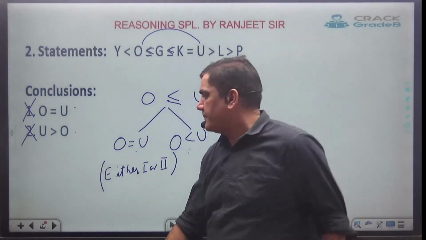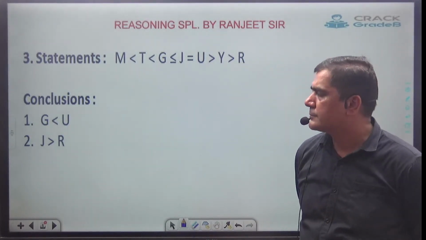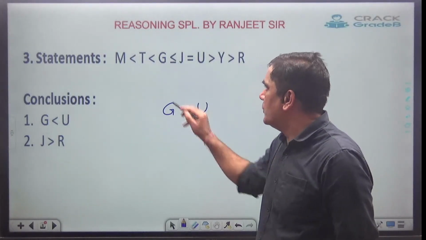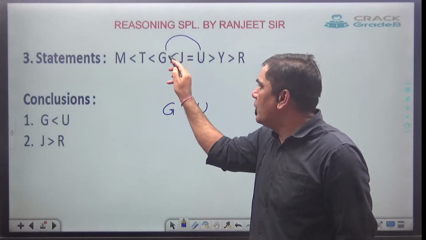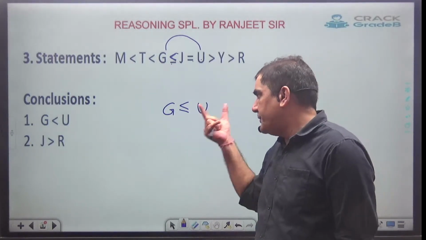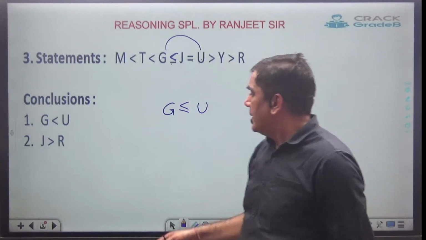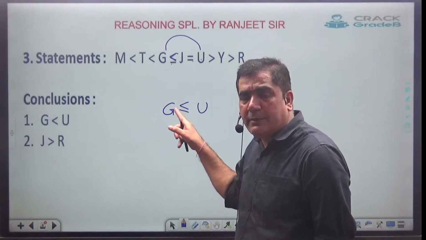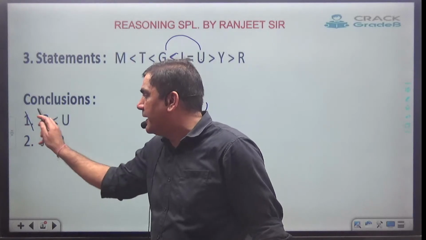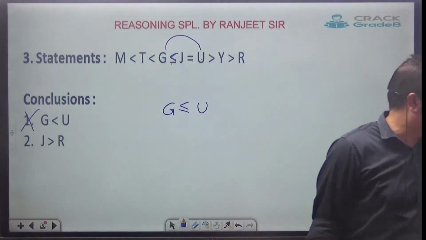Okay, let's go for the next one. Tell me, what's the answer for this one? Here, the first one, I have to find the relation between G and U. Between G and U, only one face is towards U, and both have equal to, so equal to is going to come. If they have given this as it is, that will be taken as the right conclusion. Now here, my answer is face towards U and must be equal to. Here they have given face towards U, but equal to they have not given. This must be wrong. It has to be as it is.